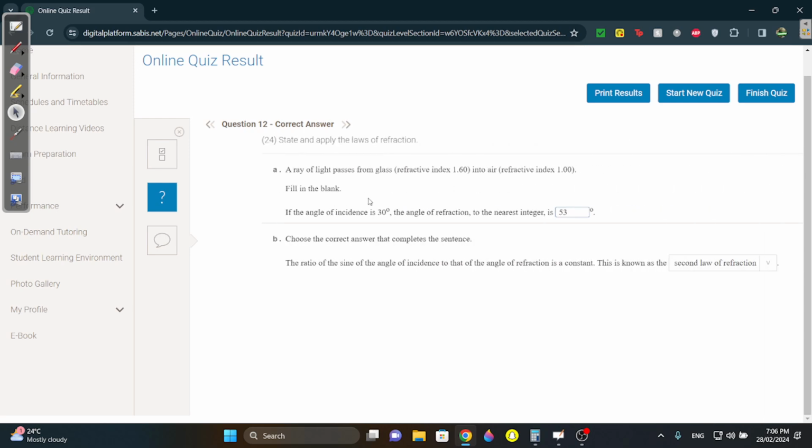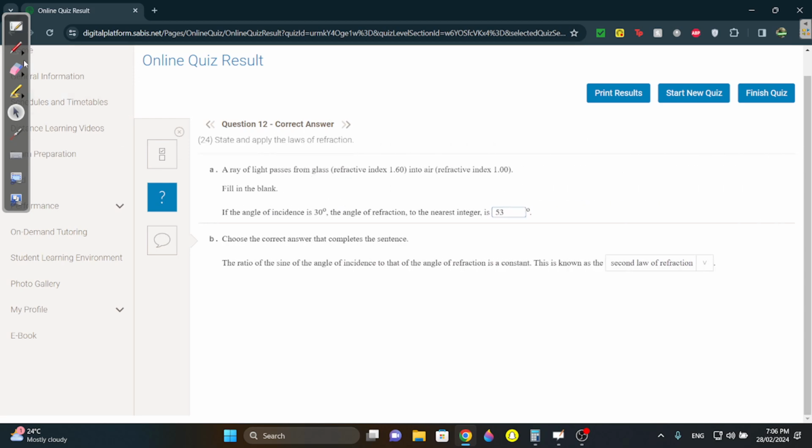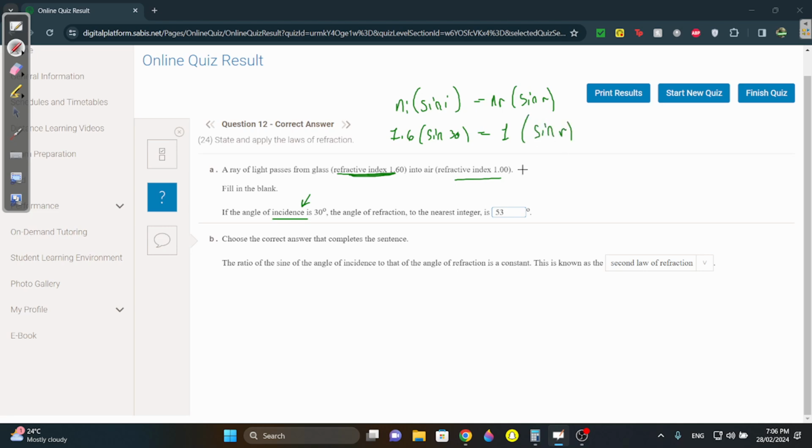Question 12. Let me do this fast. A ray of light goes from glass to air, and the angle of incidence is 30. What's the angle of refraction? It's always Ni sine i equals Nr sine r. Ni is 1.6 since we're starting in glass. Sine 30 because the angle of incidence is 30 equals Nr, which is 1 because it's in air, sine r. 1.6 times sine 30 is 0.8 on the calculator, equals sine r.